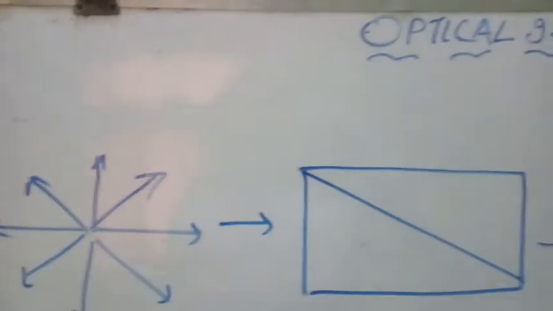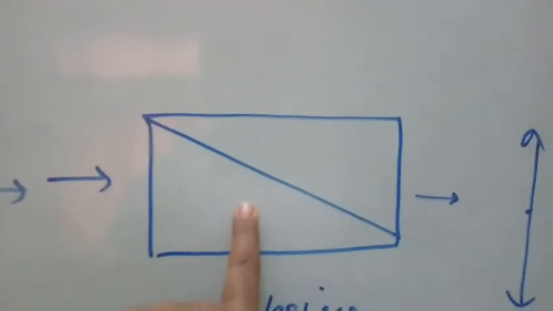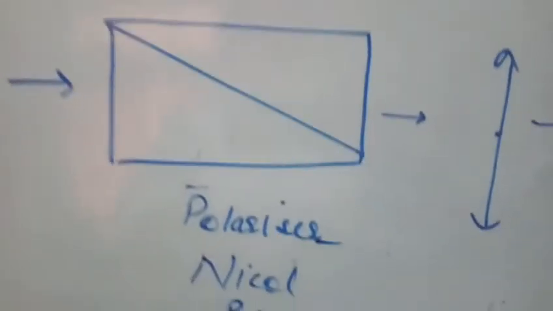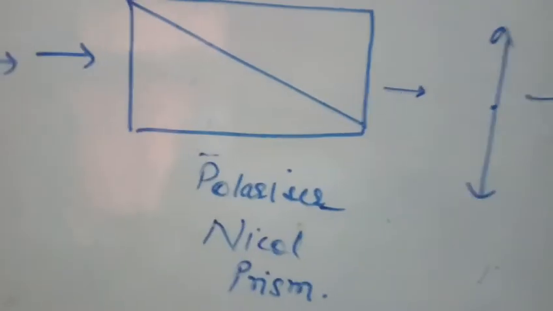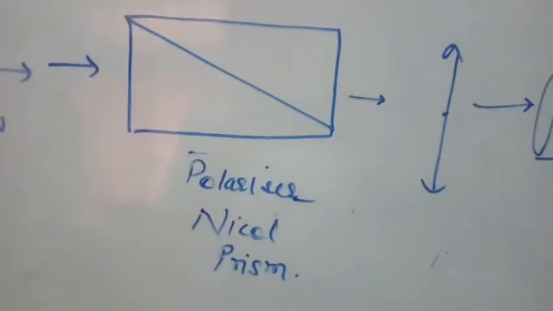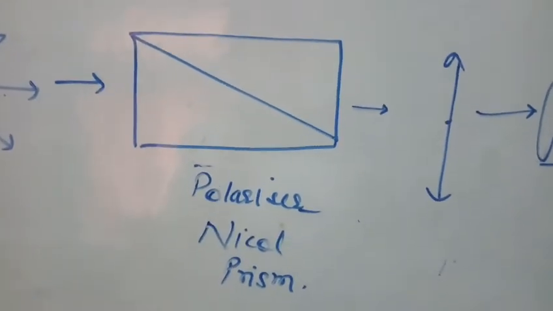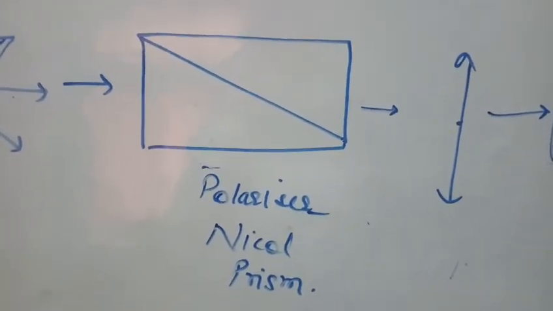Now what happens when you pass this ordinary light through a prism? This prism is known as Nicol prism, and it is made up of calcite. It is a crystalline form of calcium carbonate and it acts as a polarizer here.